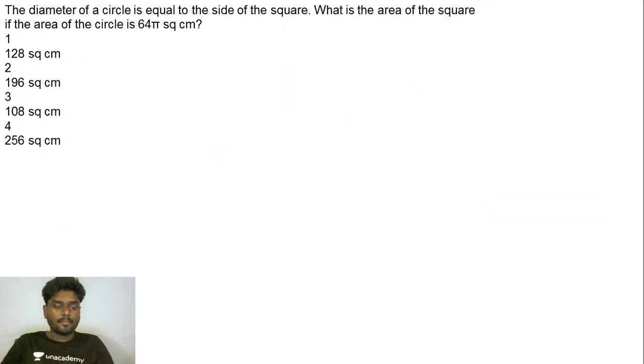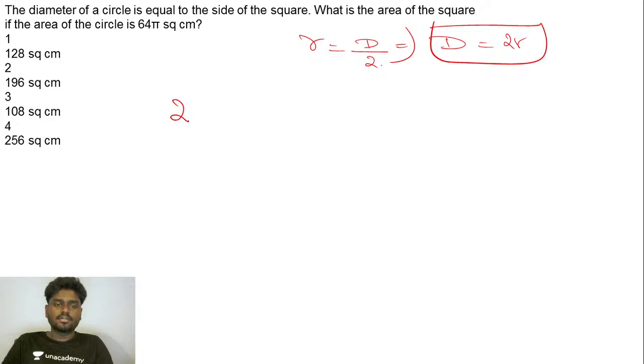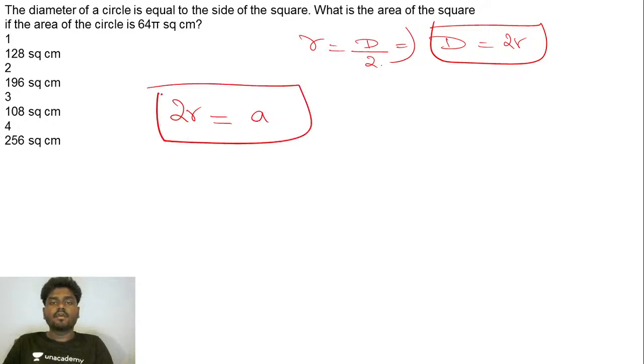Come on. The diameter of a circle is equal to the side of a square. Okay, listen carefully. I know the fact that radius is actually diameter by 2. So can I write the diameter to be 2 times the radius of the circle? That is nothing but the diameter of the circle, which is equal to the side of a square. What is the area of the square? You need to find the value of A, if the area of the circle is 64 pi centimeter square.